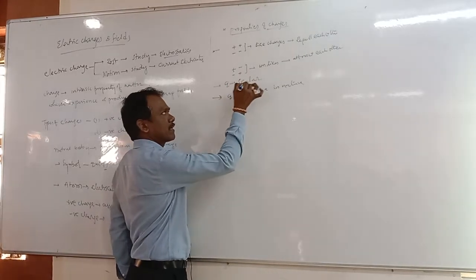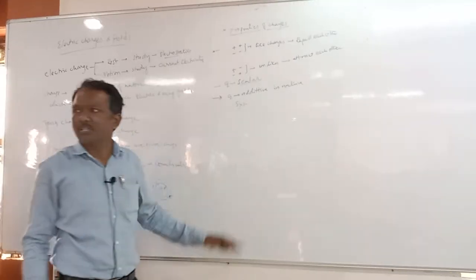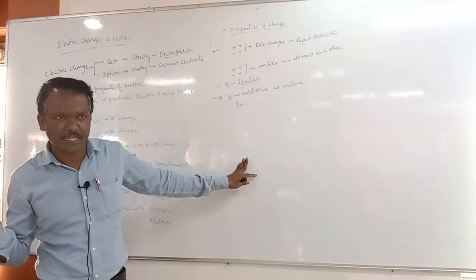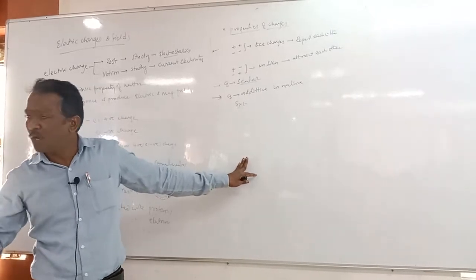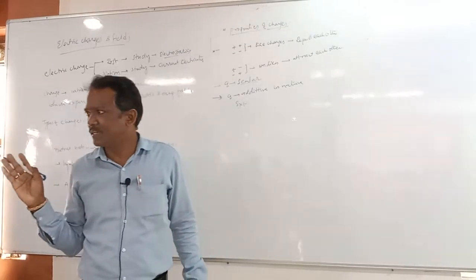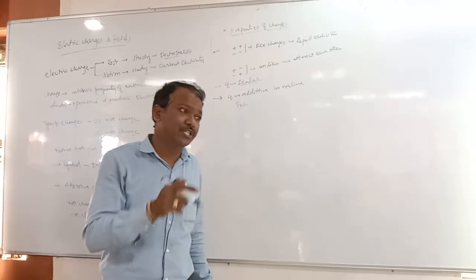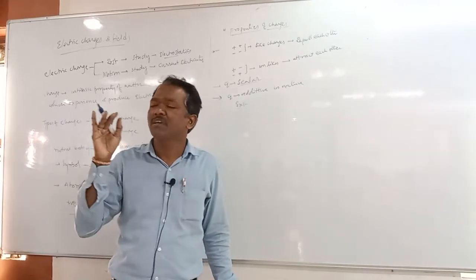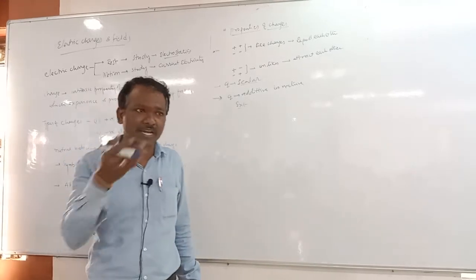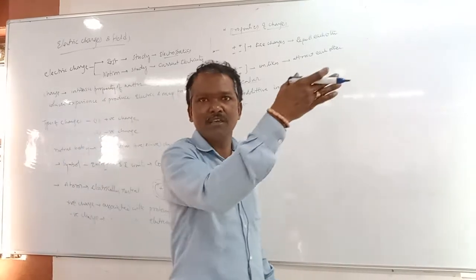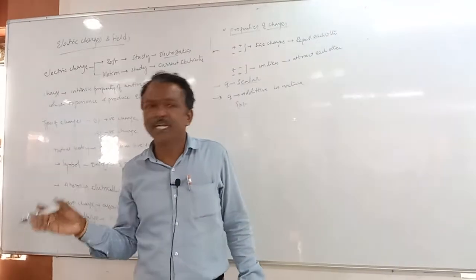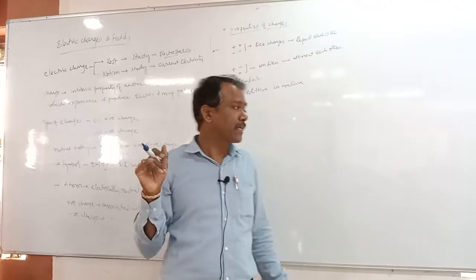It is not a vector. You know that a vector should have direction and magnitude, right? And it should also follow the vector law of addition, isn't it? Even though it has direction, if it does not obey the vector law of addition, it is not a vector, isn't it? For example, current is passing in the forward or opposite direction, having a magnitude, it is a scalar quantity, right?